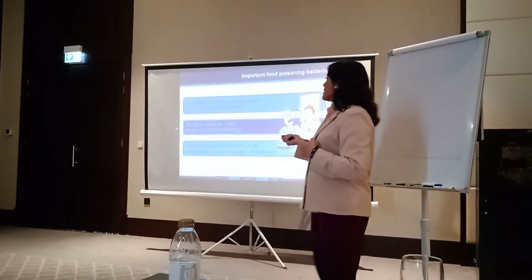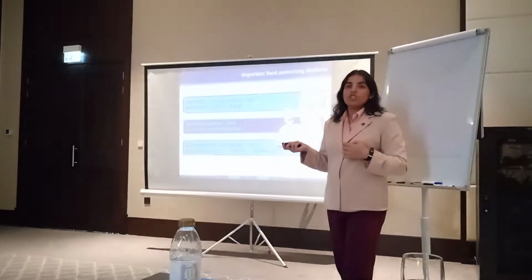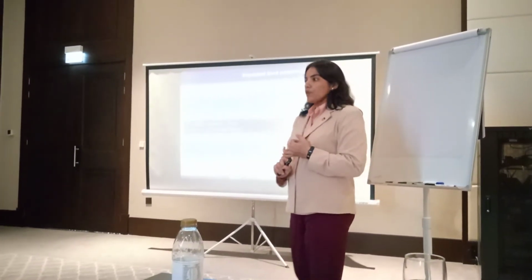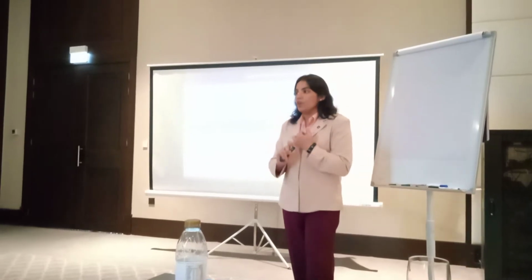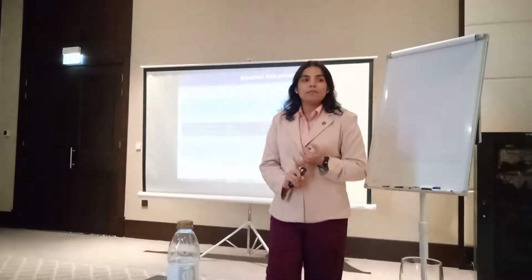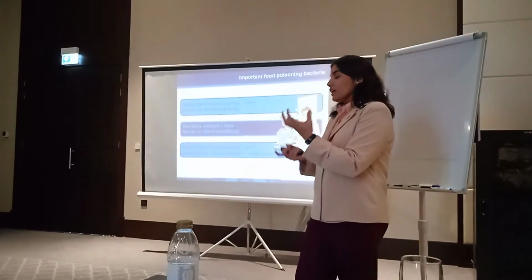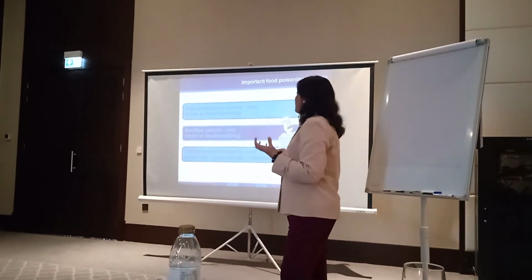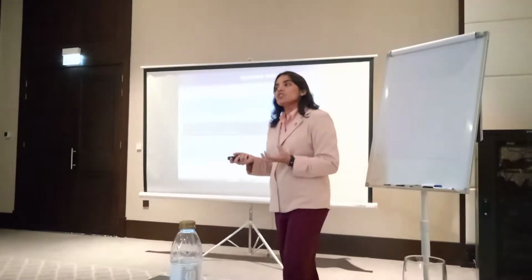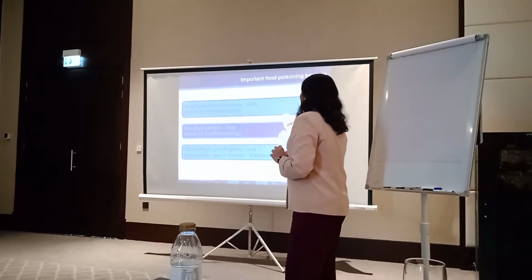The second one is Bacillus cereus, which is present in rice. Staphylococcus is present in your body, while Bacillus cereus is mainly present in rice. Again, it produces toxin in the food and leads to vomiting as well.